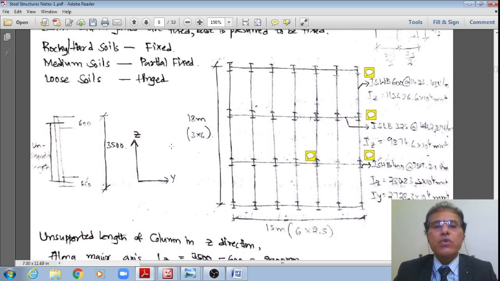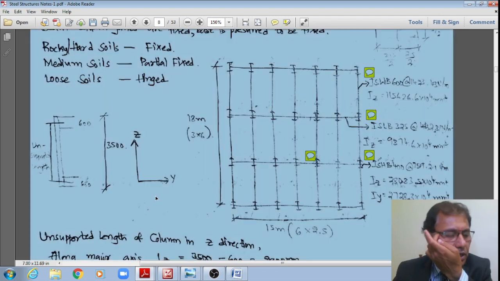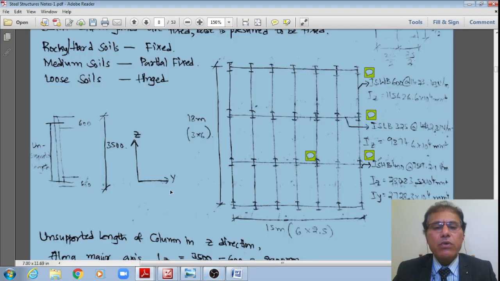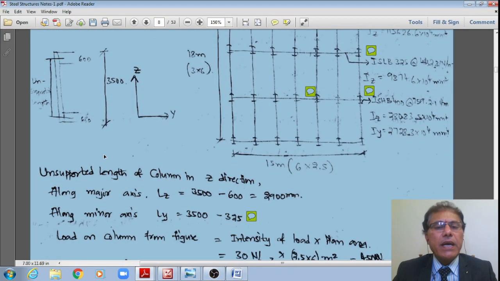I noted these down from SP 6(1) 1964, the Structural Engineering Handbook 1. Once I note down the relevant properties, there is the given data.